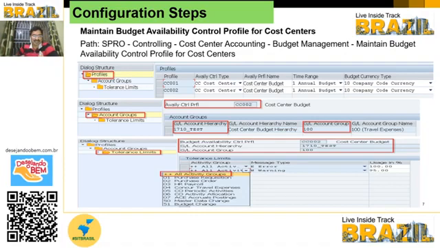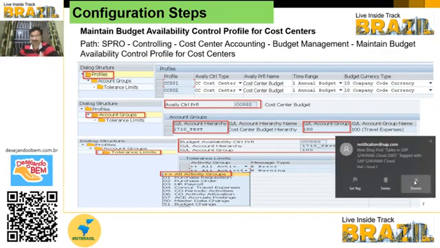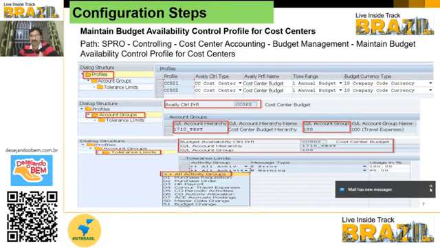After the profile is created, within the profile we have to assign the account group, whatever hierarchy we have created in the global hierarchy. So that highest hierarchy you have to give. Within that hierarchy you have to assign the GL account group as well. So under the profile you have to assign the account groups, and the tolerance limit also. This is very important for when the budget is exceeded, or how to control the budget. You can give the tolerance group here.